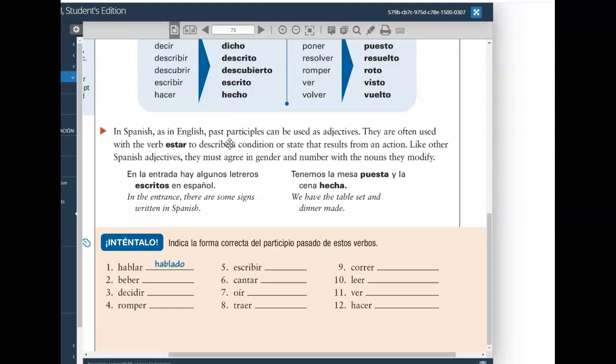Like other Spanish adjectives, they must agree in gender and number. Like all adjectives, as you learned in Spanish 1, adjectives agree with the noun that they modify in both gender, whether the noun is masculine or feminine, and in number, whether the noun is singular or plural.